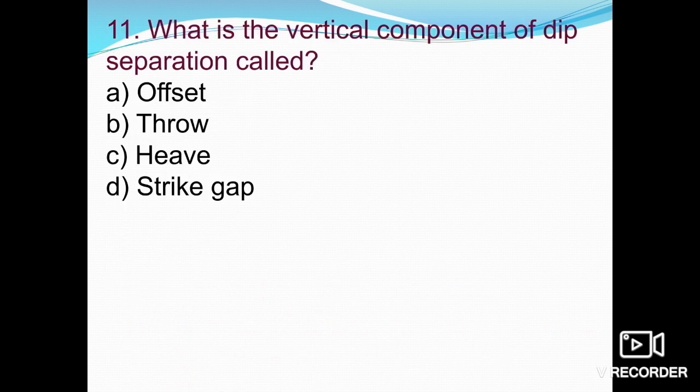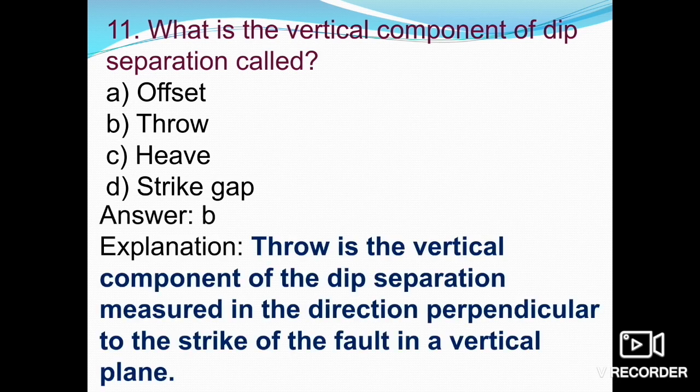And the next one is, what is the vertical component of dip separation called? We have discussed in the video about throw and heave. So offset, throw, heave, or strike. So we have discussed it. Option B, throw, is the vertical component of the dip separation measured in the direction perpendicular to the strike of the fault in a vertical plane.